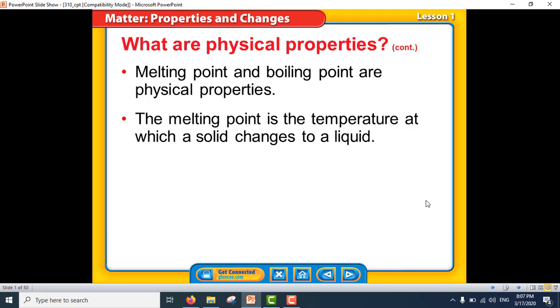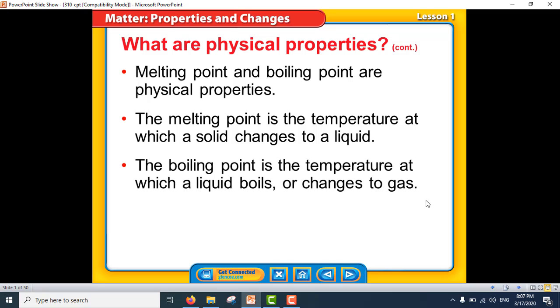Here you must know there is a difference between melting point and melting process. Melting point is the temperature at which a solid changes to a liquid, but melting process means when the matter changes from solid state to liquid state. Okay. Number two, the boiling point.